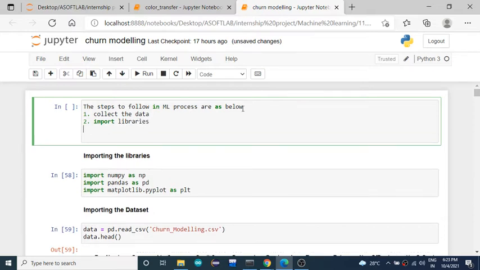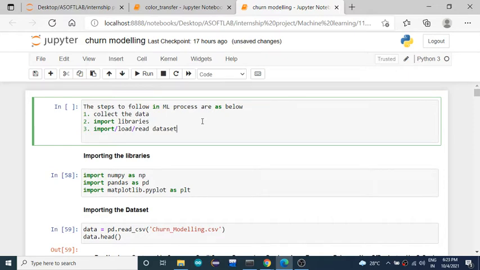After importing the necessary basic libraries needed to solve your problem, you are going to import, load, or read your collected data set, whatever information you collected in the previous step, into your program.